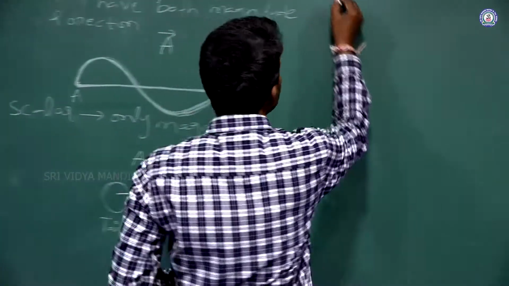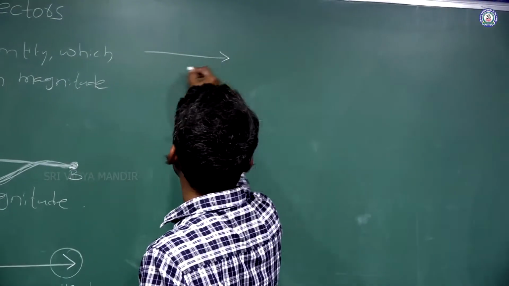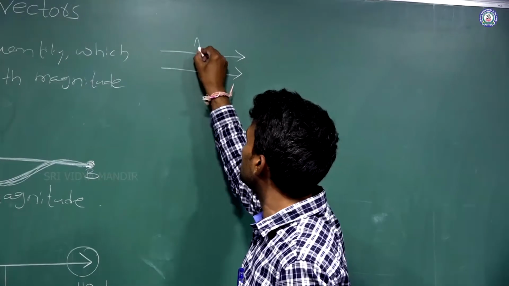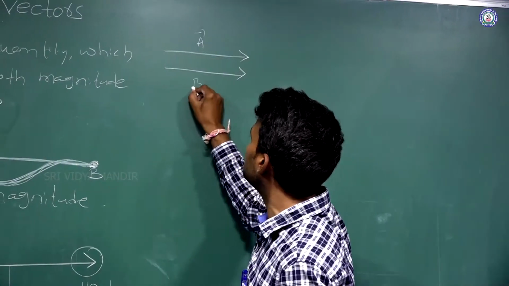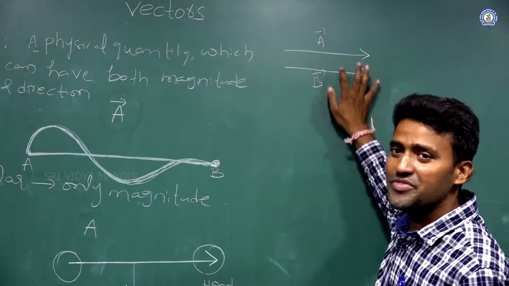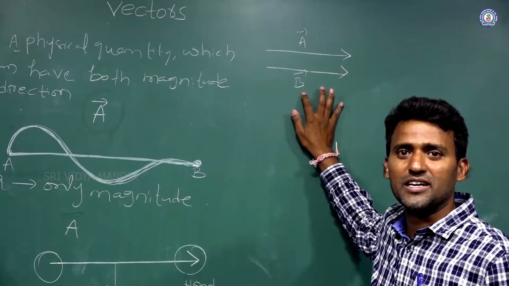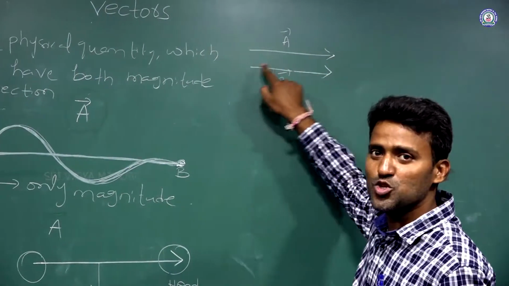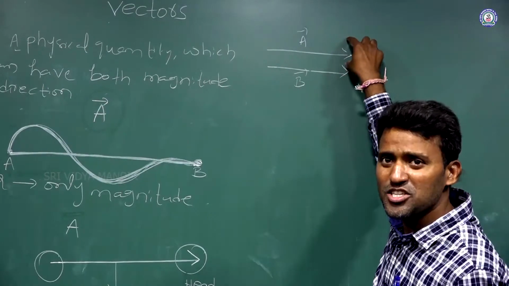And if you draw two vectors like this, for example, this is vector A and this is vector B. Just I am giving names. The magnitudes of the two vectors are the same and the direction is the same.